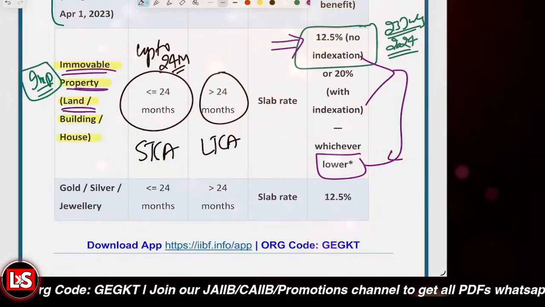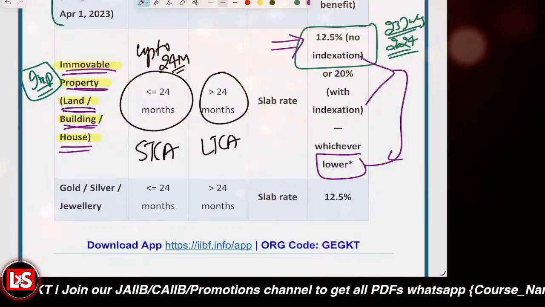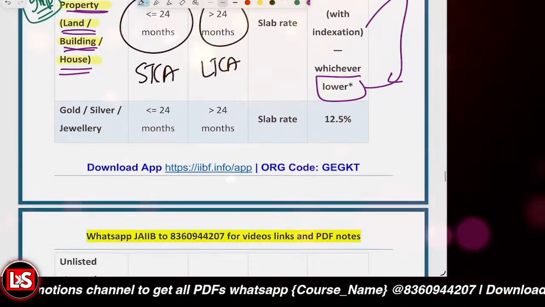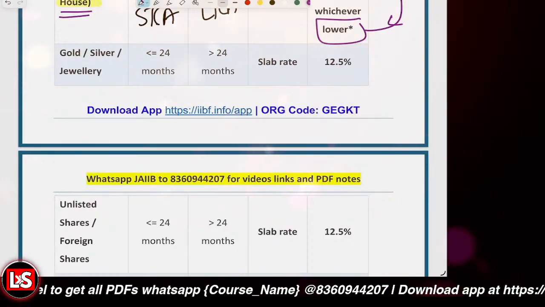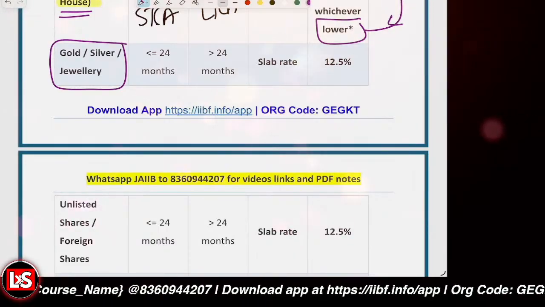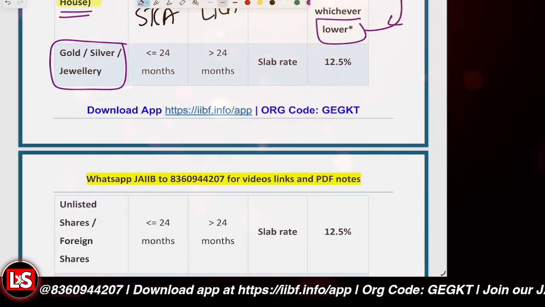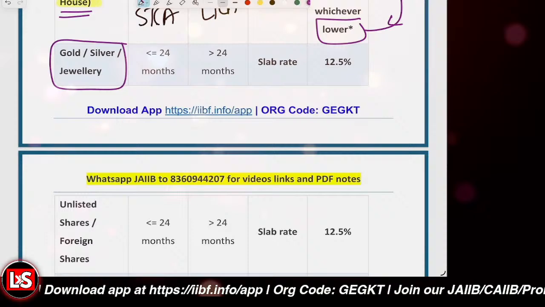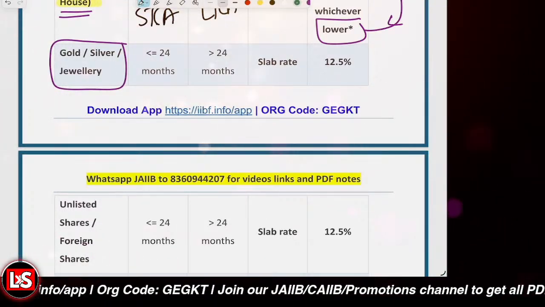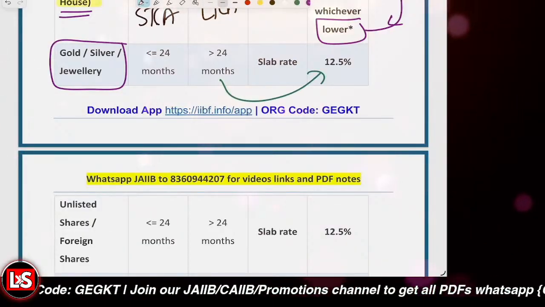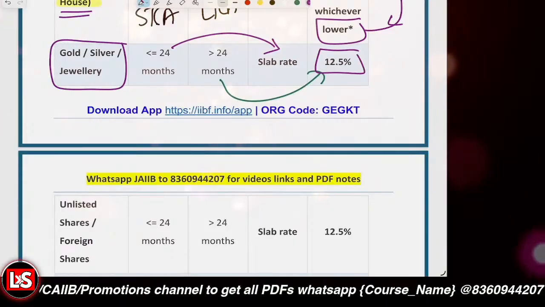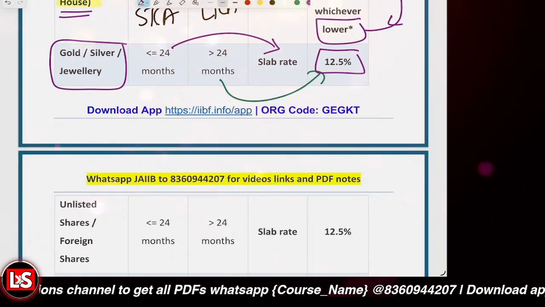And for the short-term capital asset, it is up to 24 months. Okay. And for gold and silver jewelry, again the time horizon is 24 months. If you're holding it up to 24 months, then it is STCG. If you're holding more than 24 months, then it is LTCG. For STCG, slab rate would be applicable, and for LTCG, 12.5% rate would be applicable.